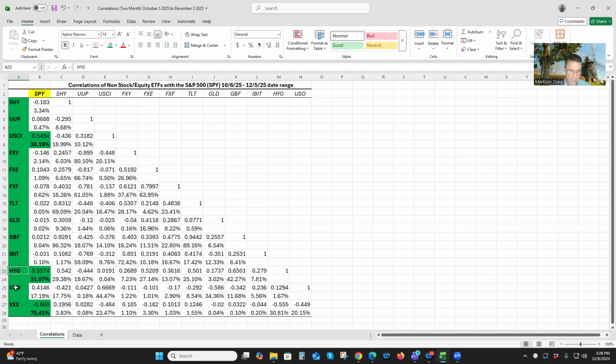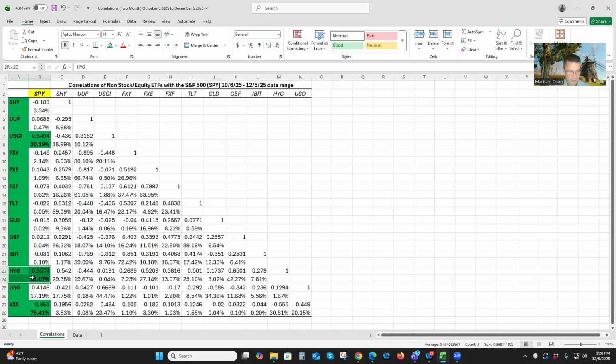Now, HYG has the second strongest correlation, okay? We said USCI up over here was the third strongest correlation at 30.19%. So as that goes up, so does SPY by 30.19.